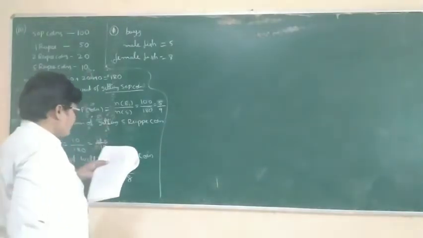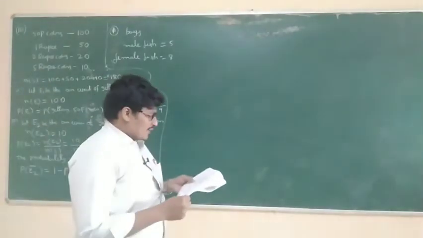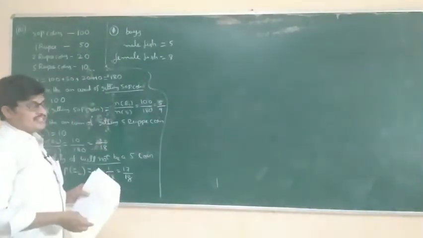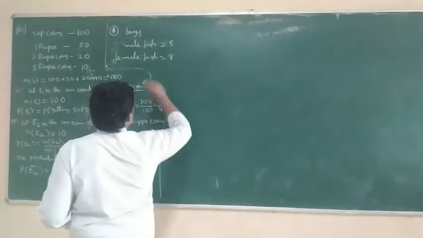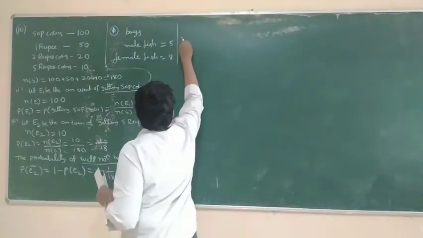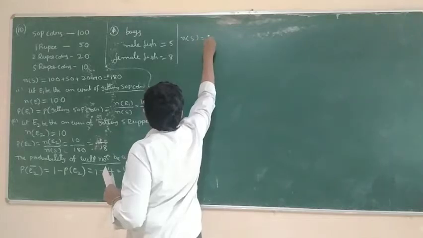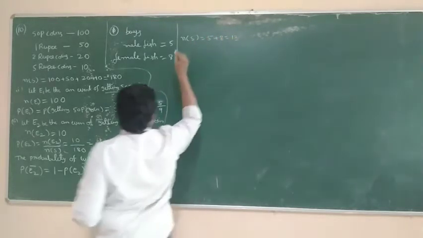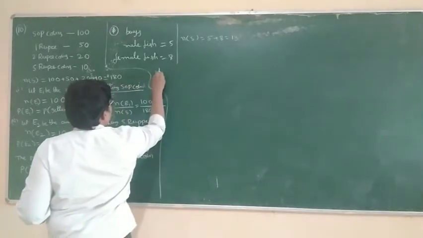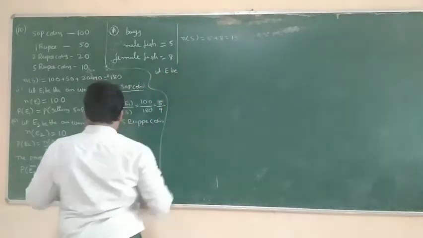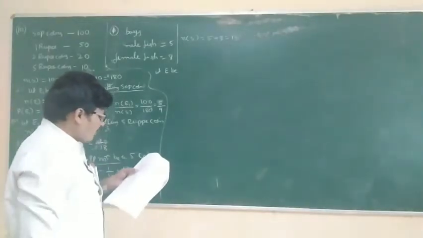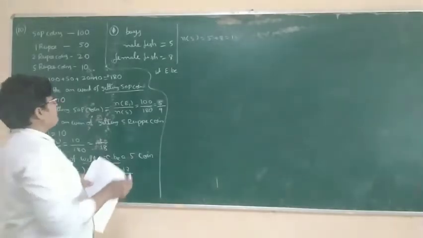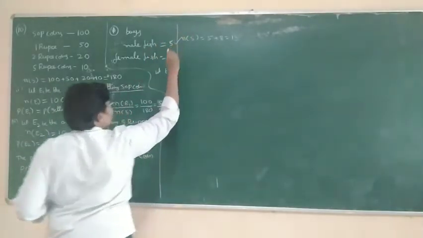So, what is the probability that the fish taken out is a male fish? First of all, what is the n of S? n of S is equal to 5 plus 8, that is equal to 13. Next one, what is the probability that the fish taken out is a male fish?